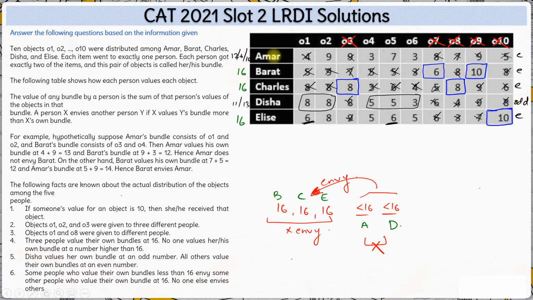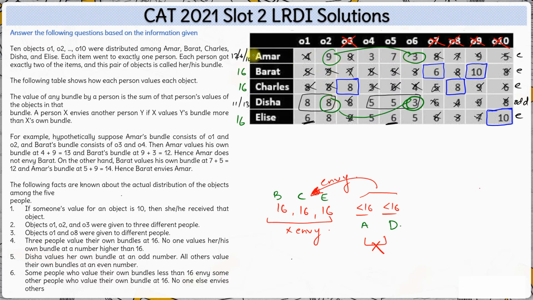Now let's compare Amar and Disha. They should not envy each other. Now let's say Disha has O2 and O6. Then Amar will value O2 and O6 at 12.